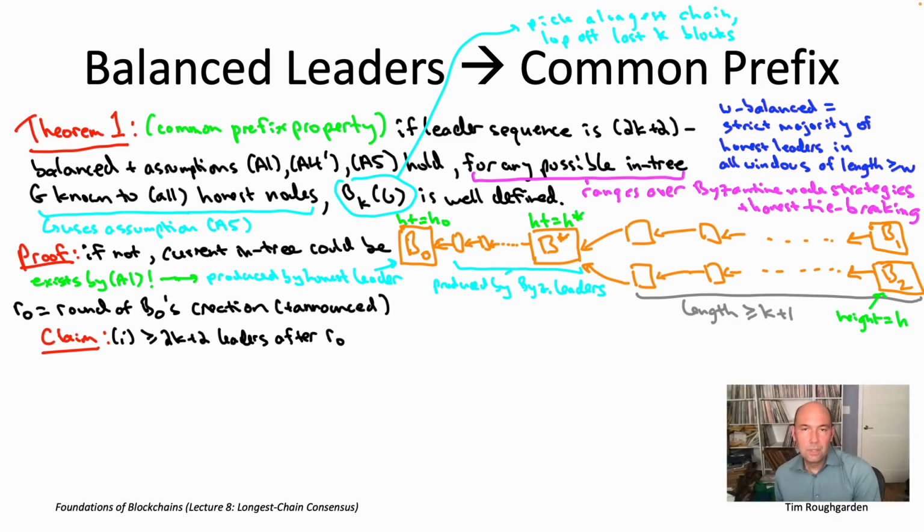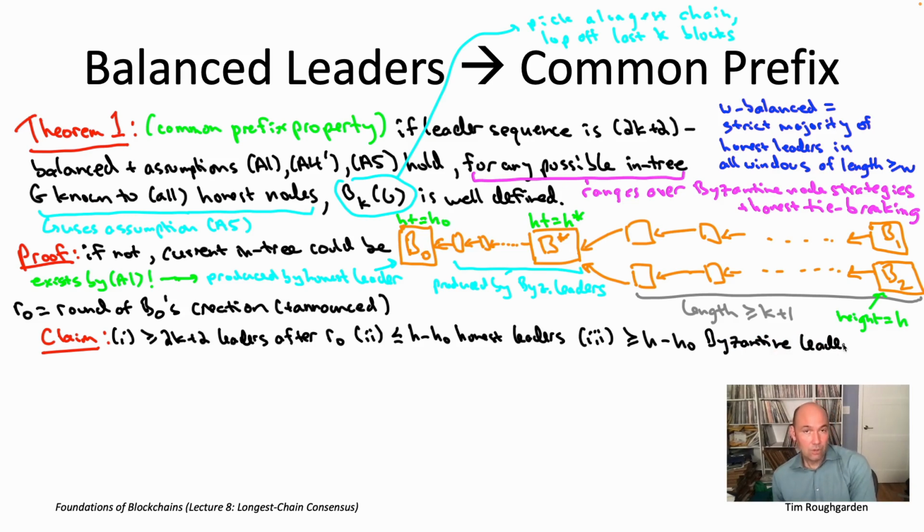And then, as mentioned, we're going to want an upper bound on the number of honest leaders subsequent to round R naught and a lower bound on the number of Byzantine leaders. So we'll show that there are at most H minus H naught honest leaders that could possibly have been chosen after round R naught. And there must have been at least H minus H naught Byzantine leaders chosen subsequent to R naught.